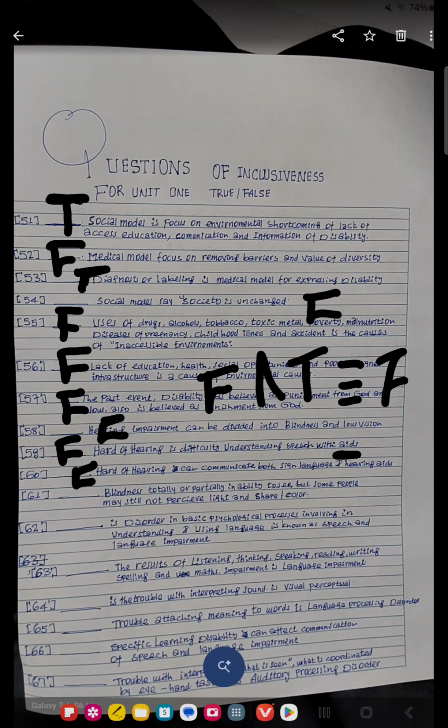This is correct, but some people with blindness may still perceive light and the shape or color. So the statement that they do not perceive is wrong. They perceive light, shape, and color. Therefore the answer is false.